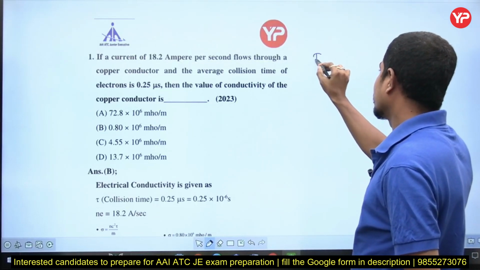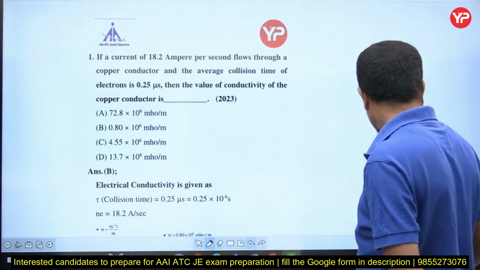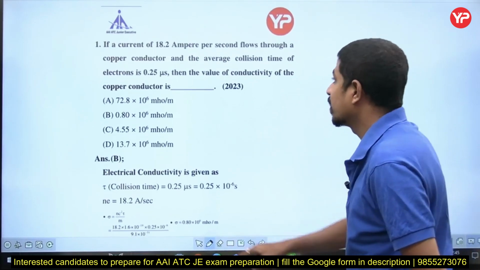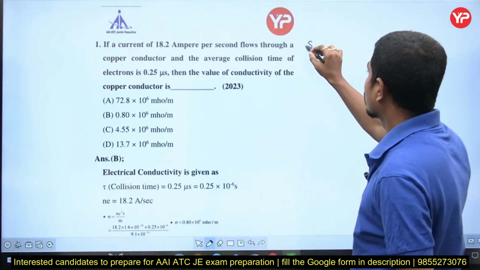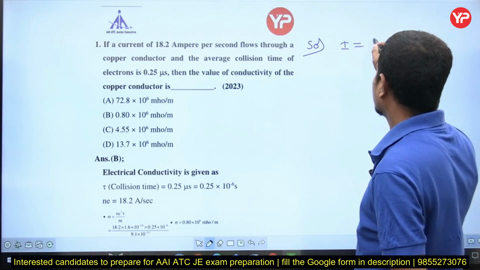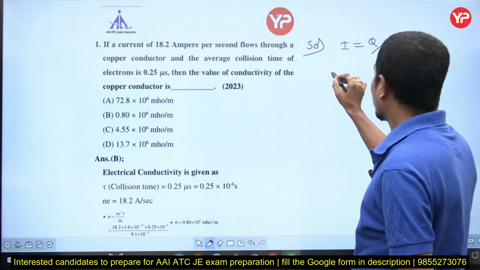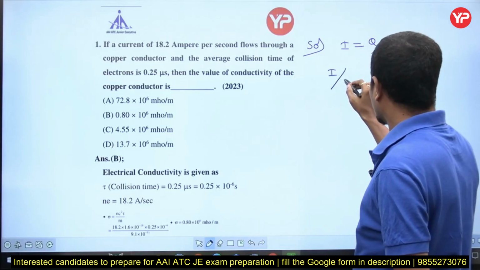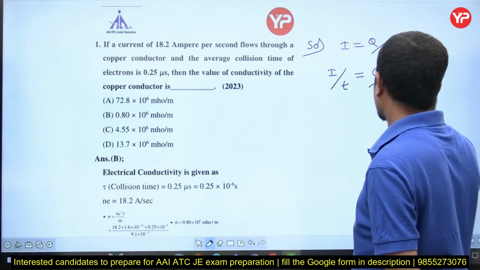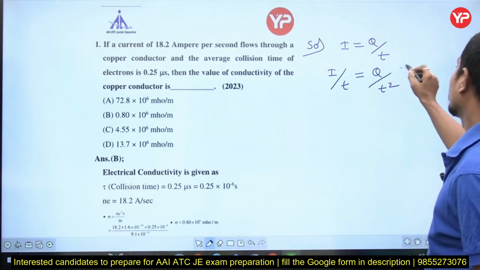Current is I equal to Q by T, but he has given current per time, that is Q by T square. How much is he saying?